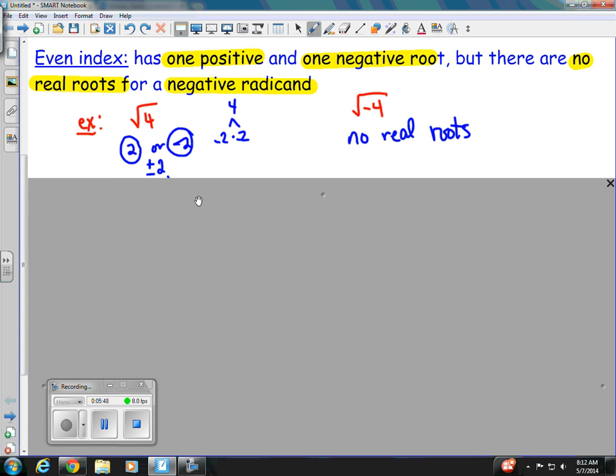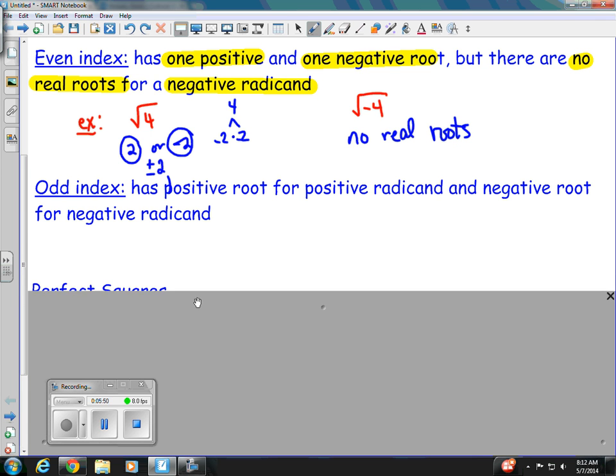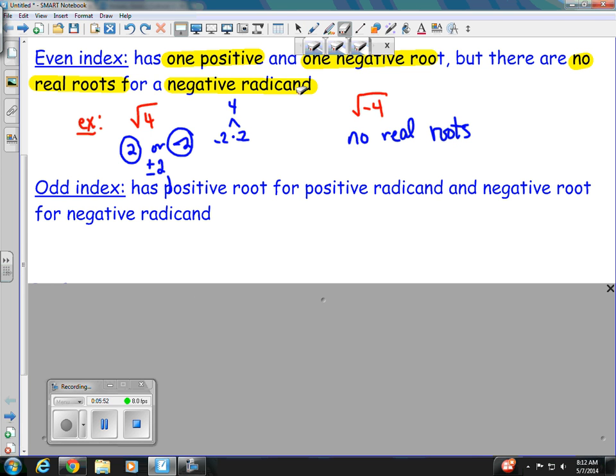Now, that's for an even index. Let's look at the odd index. So an odd index has one positive root for a positive radicand and one negative root for a negative radicand. So basically it just does what the guy inside the radical does. So if it's positive, it's going to be positive, negative if it's negative.